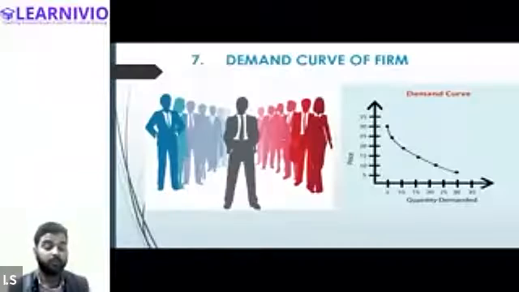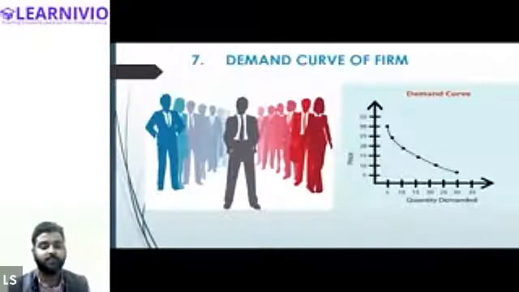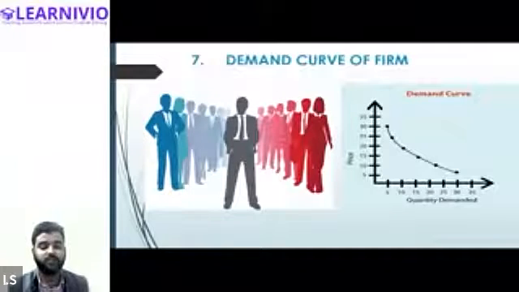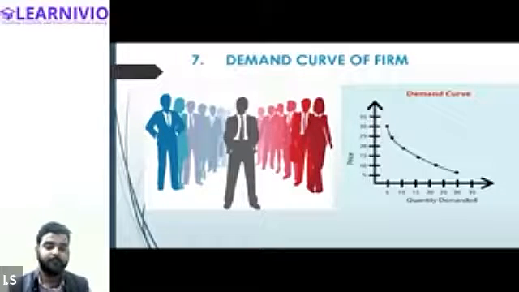It will be upward sloping in case of perfect competition? Steve, try to pay attention. What kind of price do firms in perfect competition charge? Every firm sells the product at the same price or a different price? Same price. Same price, correct.